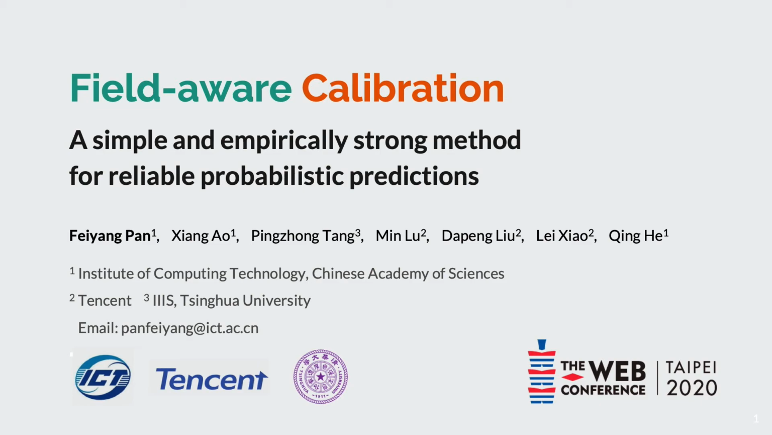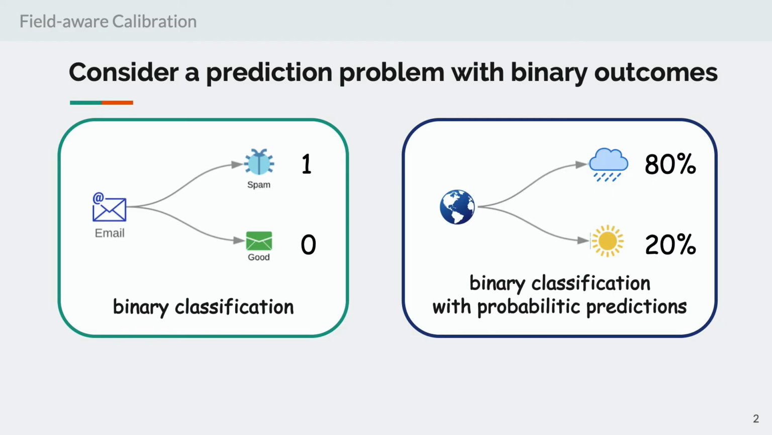So nowadays, large companies are using deep learning for decision making. To make reliable decisions, it is at the heart of machine learning models to provide accurate probabilistic predictions. So, to start with, let's consider a standard supervised learning problem with binary outcomes. Here I'm showing two examples. The first one is a binary classification problem, where we would like to classify whether an email is a spam or not. So given an input email, when we make a prediction, we will simply classify it into the positive class or the negative class.